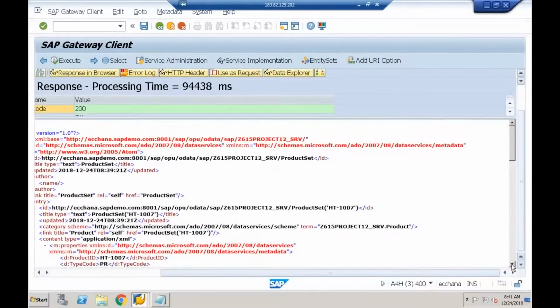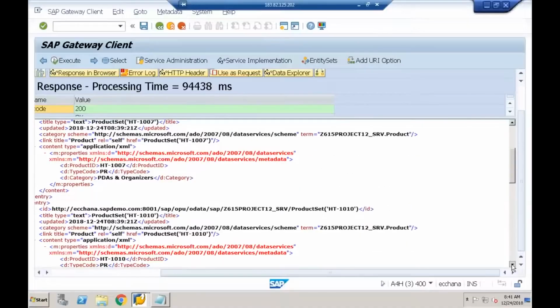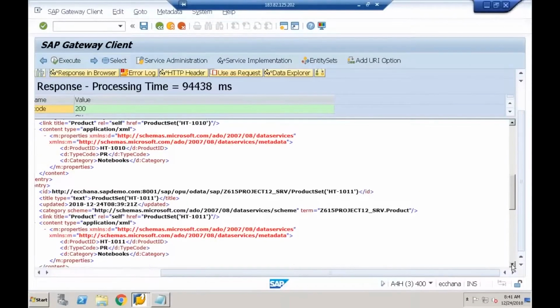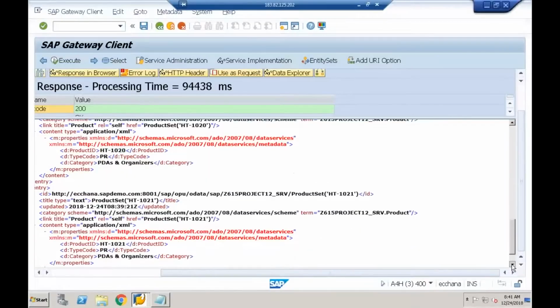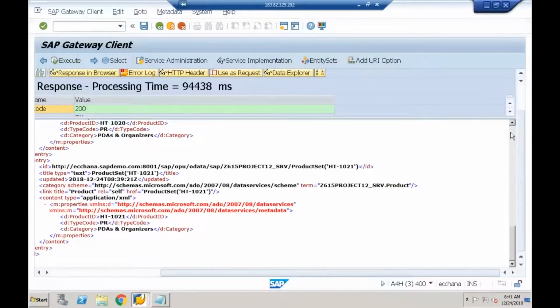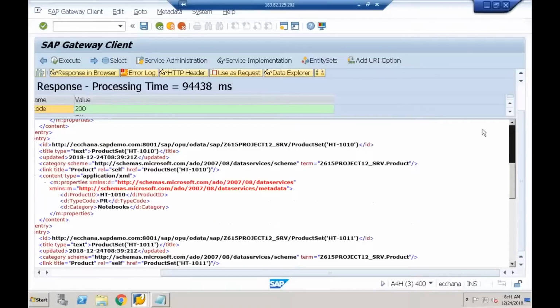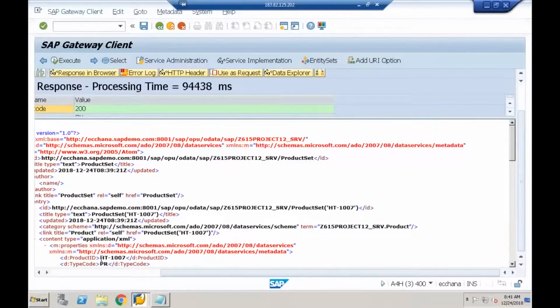Yeah, this is HTFN 1007. Okay, this is HTFN 1010, HTFN 1011, HTFN 1020, HTFN 1021. Overall, only 5 entries. The combination of dollar top and dollar skip is nothing but called paging.